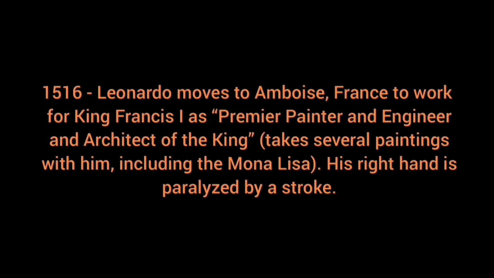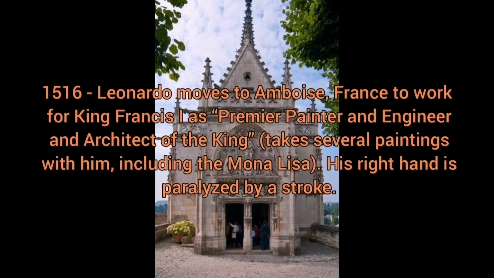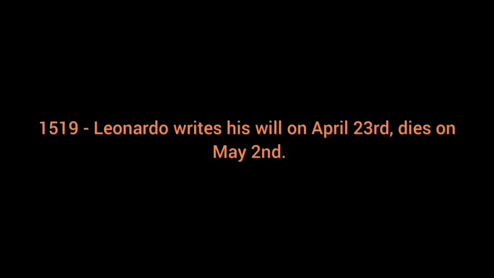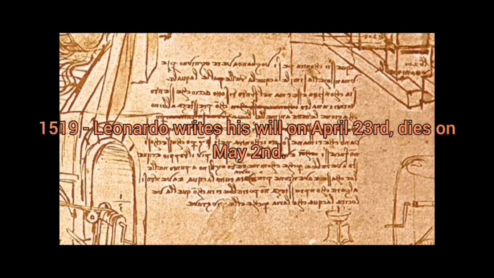In the year of 1516, Leonardo moves to Amboise, France, to work for King Francis I as premier painter, engineer, and architect of the king. In this year, his right hand is paralyzed by a stroke. And in the year of 1519, Leonardo writes his will on April 23 and dies on May 2.